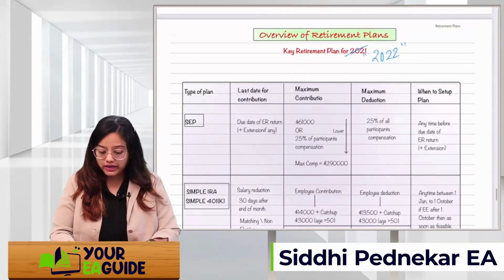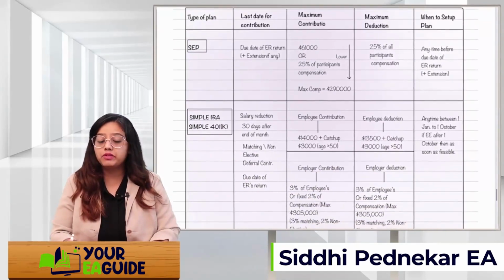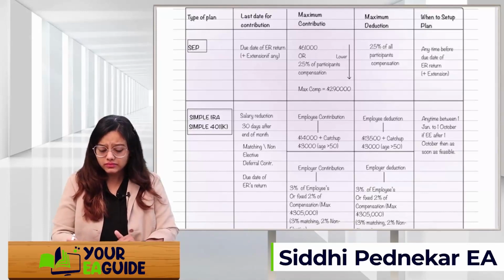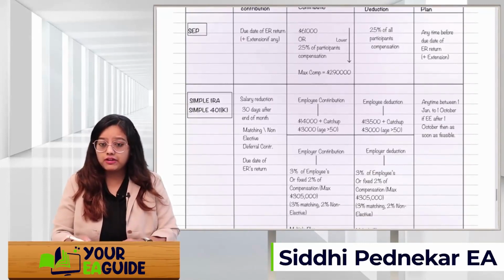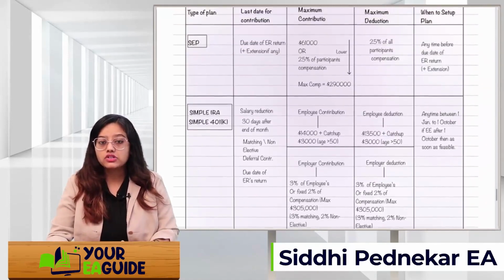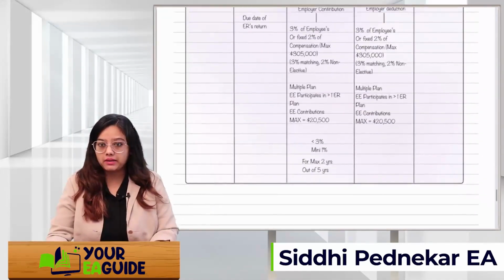Okay. Till what date should this plan be set up? It should be set up before 60 days, right? Or I can say the first week of the first year, 1st Jan to 10th of Jan. But if you have come into existence after 10th of Jan, then you can set up the plan anytime after that date, between 1st Jan and 1st October. If the employer has come into existence after 1st October, then as soon as feasible. Okay, so this was about SEP and SIMPLE IRA plan.